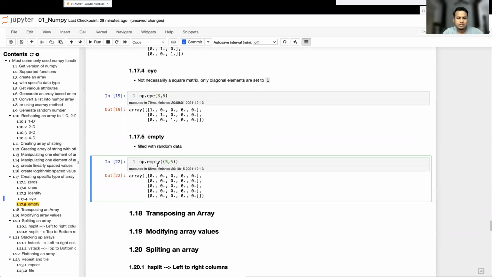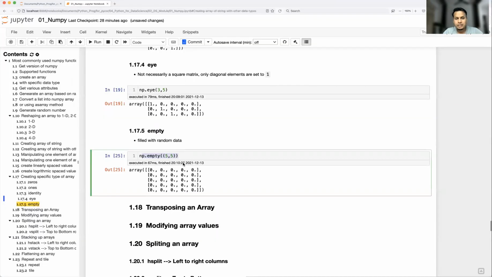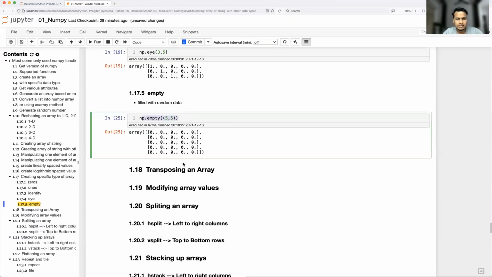So the random value could be anything. Earlier it was giving 1, now 0. It could have some other garbage value also. Okay, so it depends on the system. When you run it, you may get different values. Okay guys, so this will be required when you are going to try something on, let's say, a 4x5 or 5x4 matrix. Just generate random data, that's all. Or when you don't care about any kind of data, then go with an empty matrix.